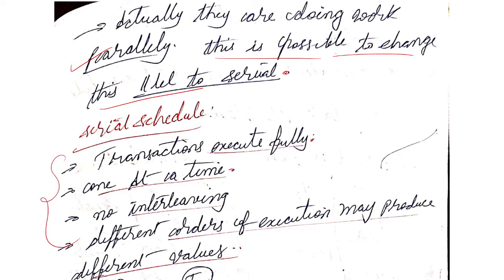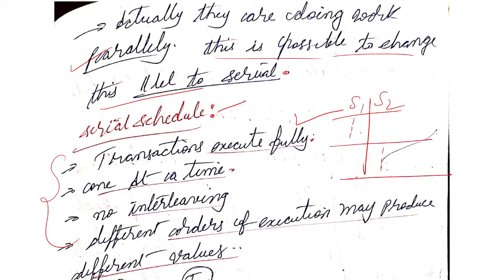We will see now. First, what will serial schedules do? They will execute the transaction fully, then only another transaction will start, one at a time. No interleaving of the transaction schedules. Different orders of execution may produce different values. If S2 is executing first, we may get some result, and if S1 is executing first, the result may come in a different way.